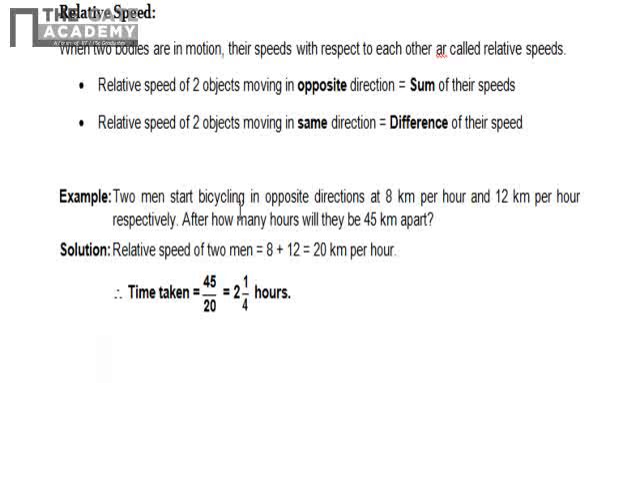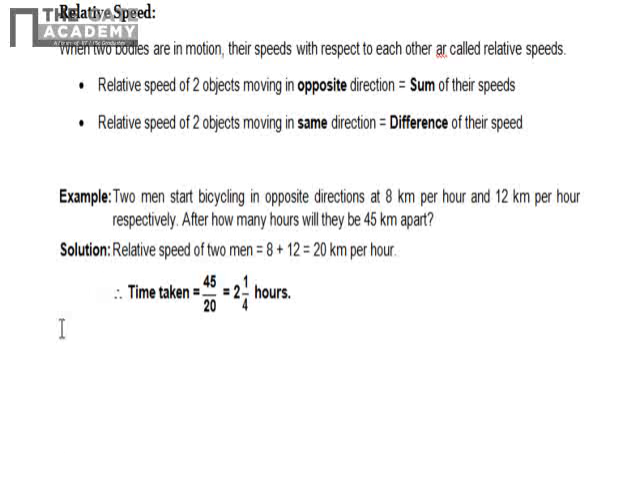Here's one example. Two men start bicycling in opposite directions at 8 km per hour and 12 km per hour respectively. After how many hours will they be 45 kilometers apart? Since they are bicycling in opposite directions, you find the relative speed by adding these two speeds. That is 8 plus 12 is equal to 20 km per hour. So time taken will be distance upon the relative speed, not the actual speed. So 45 upon 20 is equal to 2 1/4 hours, that is 2 hours 15 minutes.